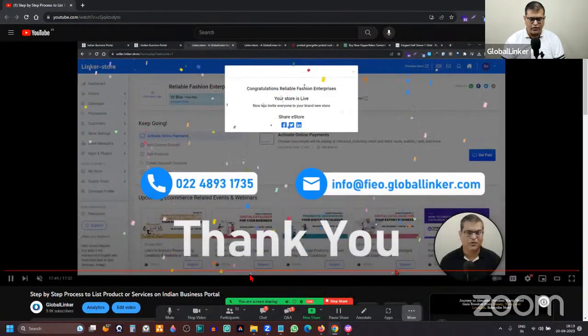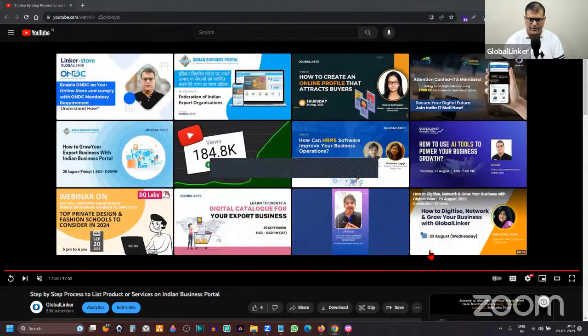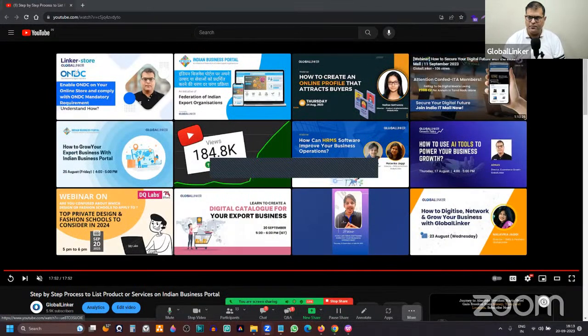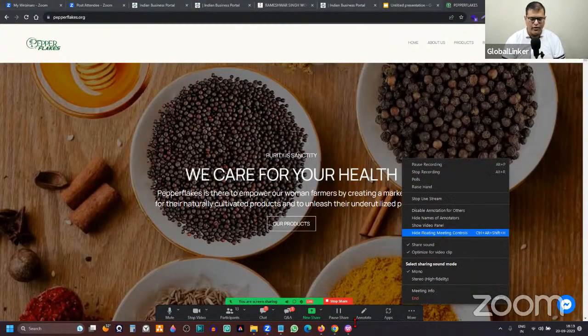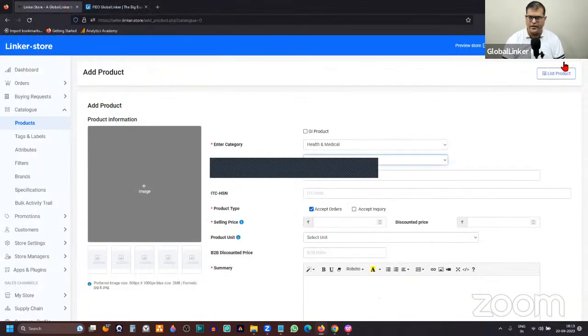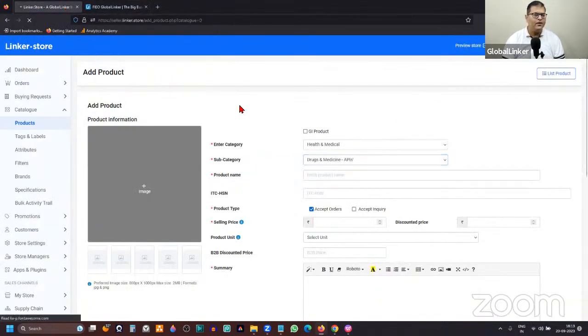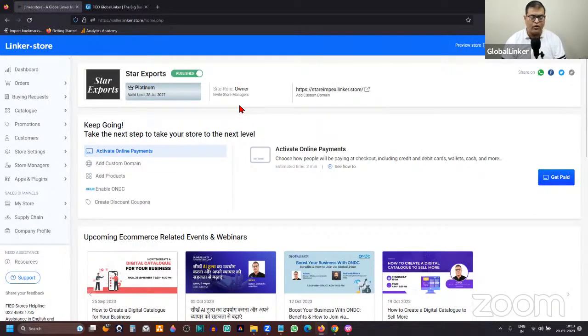Now, this is where you are creating your online store. Let me just hide this, otherwise it will keep bothering us. And let me just close this window, and let's hide this now. Once you have created your online store, let's go back. This is where we have the seller panel. So this is the seller panel. I'm just going back to the demonstration account.